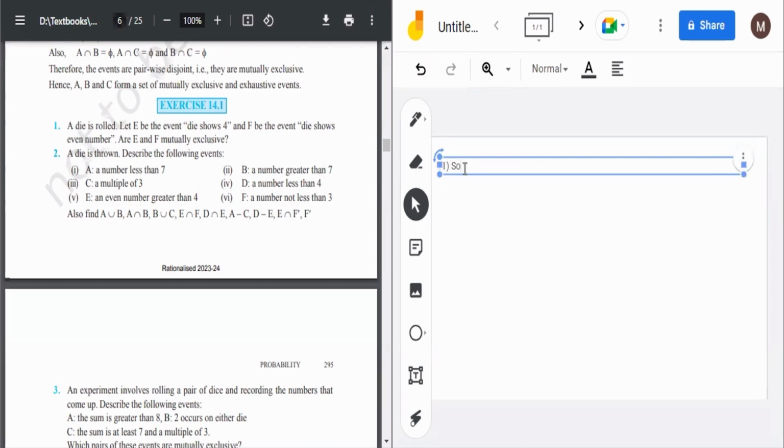So they are not mutually exclusive. Why? Because 4 is also an even number.